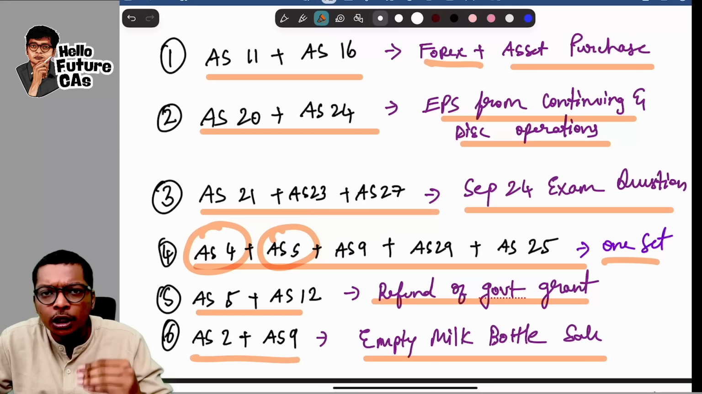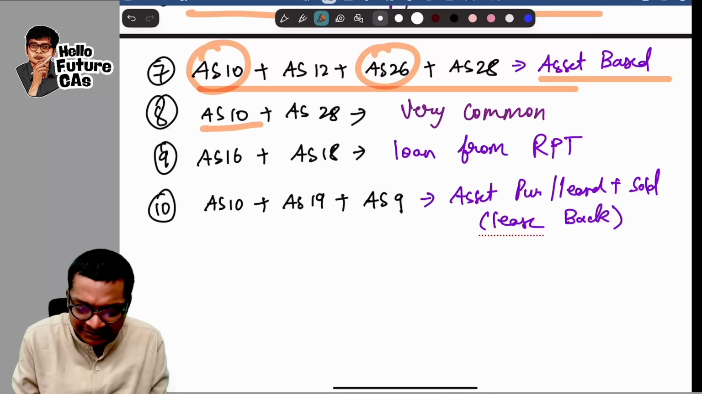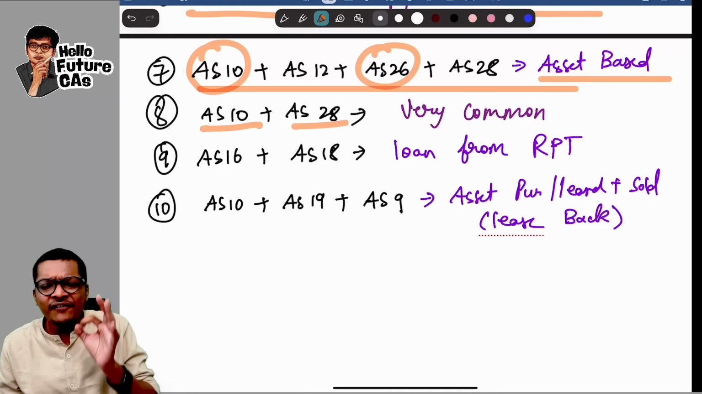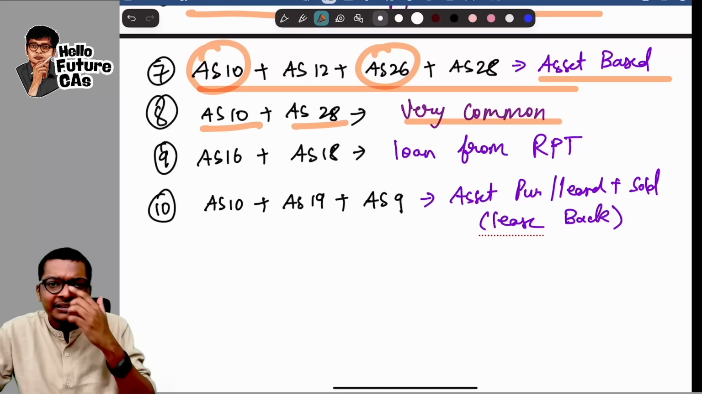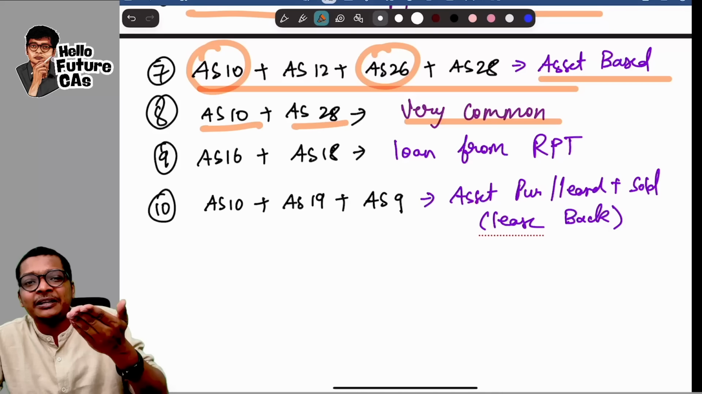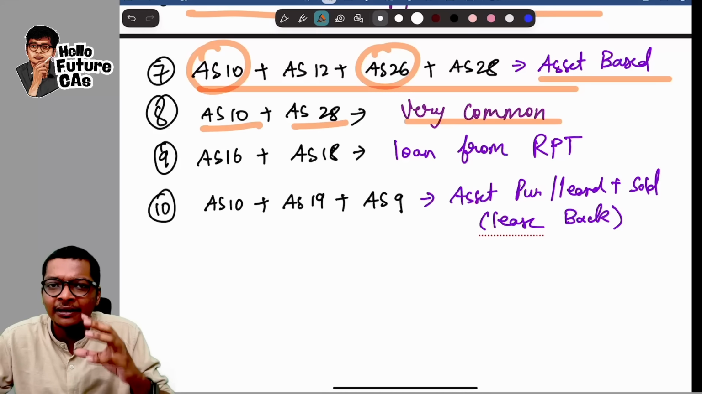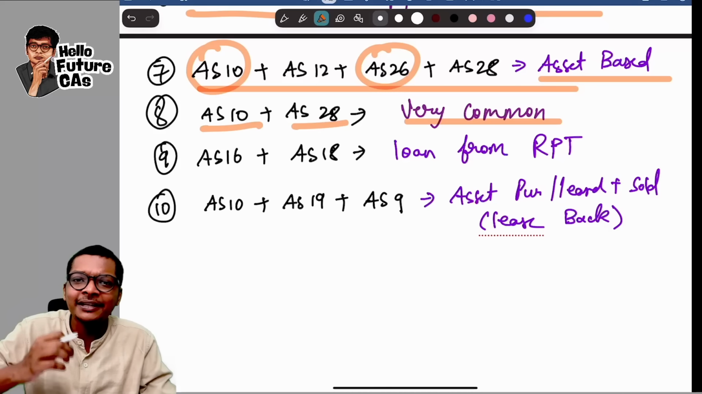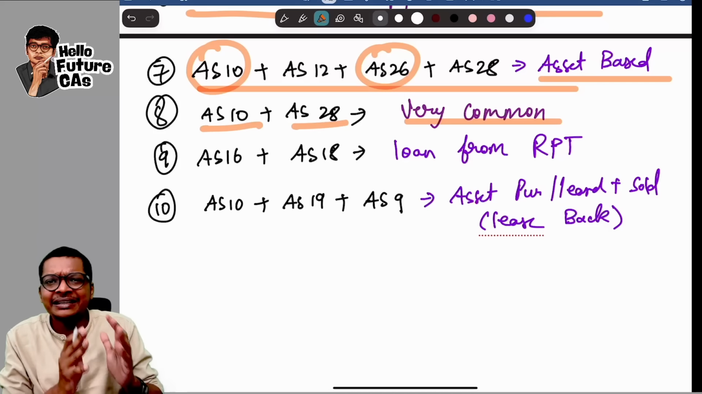Next set is your asset-based combination. AS 10, 12, 26 and 28 can mix, and within this, AS 10 and 26, tangible and intangible assets, can be one set, or also AS 10 and AS 28. A very common question in impairment: they will first tell the asset is purchased, in the first 2 to 3 years the asset got some revaluation, then some impairment happened. Find the revised carrying value and the impairment loss. Very common, tested in the past.